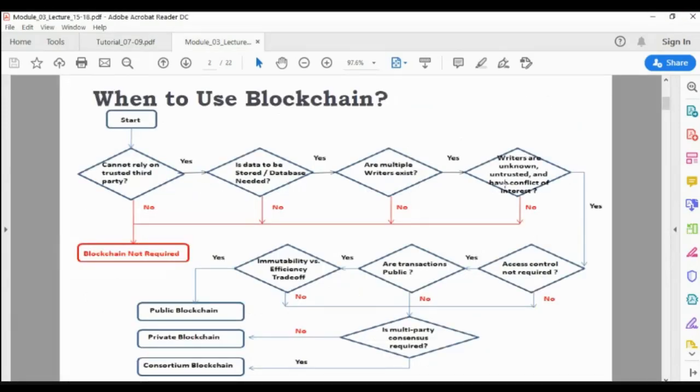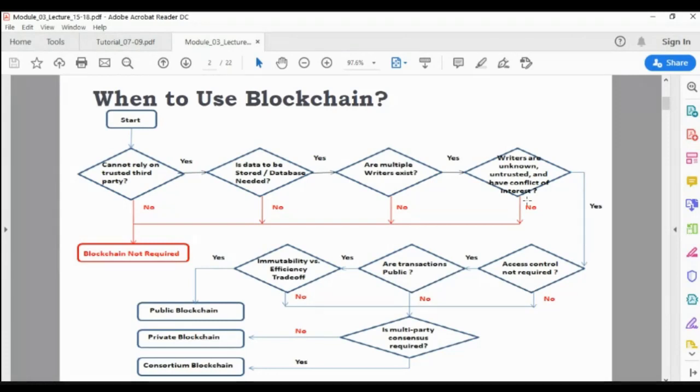So next is, writers are unknown, untrusted, and have conflict of interest. You don't know if the writer is the customer. You cannot trust every customer because the customers and their mentality will be different. At the same time, can you trust the managers? Okay, they are the employees of the company, but they also cannot be trusted sometimes. So writers are unknown.